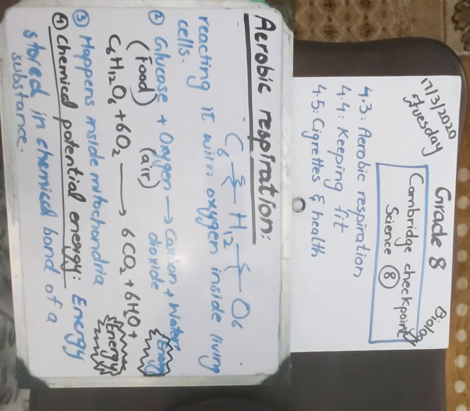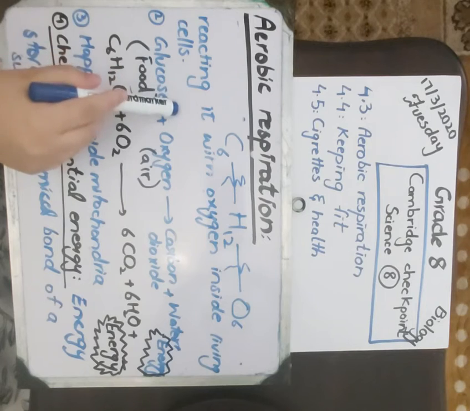And where in the living cell does aerobic respiration happen? Inside the mitochondria. Now we will go toward the reaction, because respiration is a chemical process, so it involves a chemical reaction. This is the chemical reaction of aerobic respiration, in which glucose and oxygen react together to produce energy, and carbon dioxide and water are byproducts.